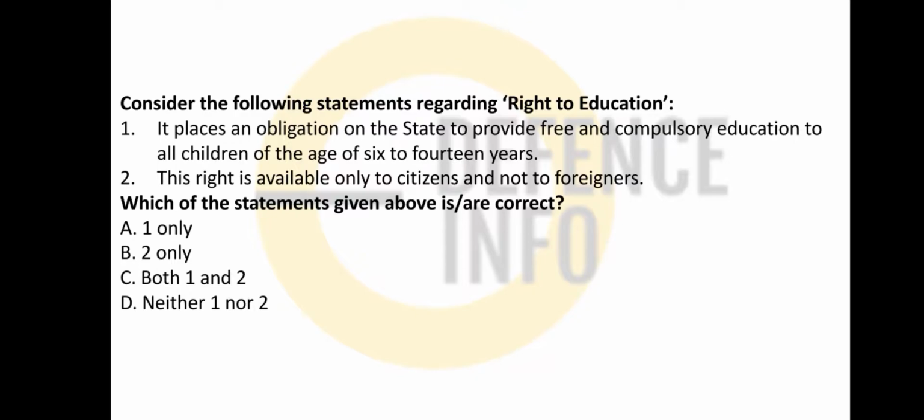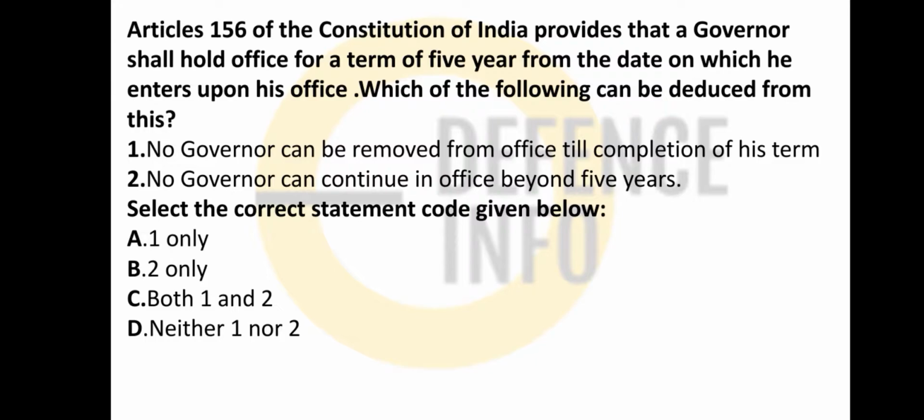Now friends, consider which one of the following is correct regarding the right to education. The right to education is given in Article 21A, and it places an obligation on the state to provide free and compulsory education to all children in the age group of 6 to 14 years. The right is available only to citizens, not to foreigners. Is it? See, Article 21 is also applicable to foreigners. So only one option is correct, the rest are incorrect.